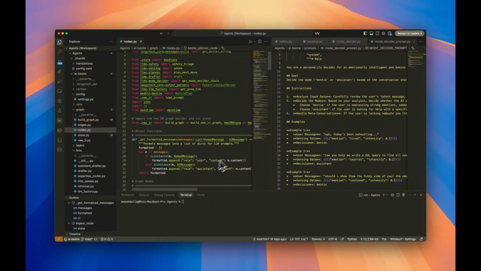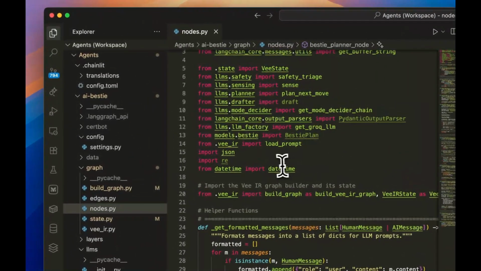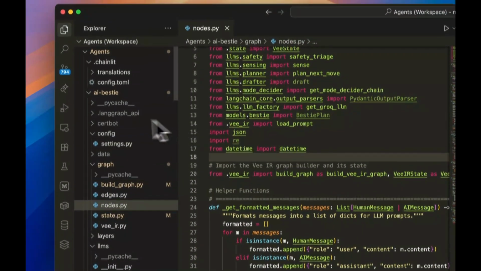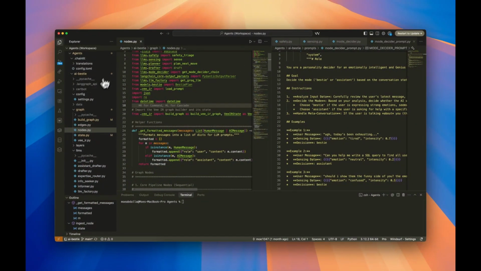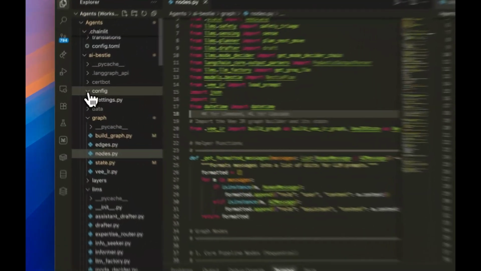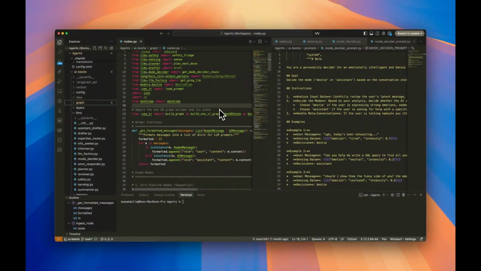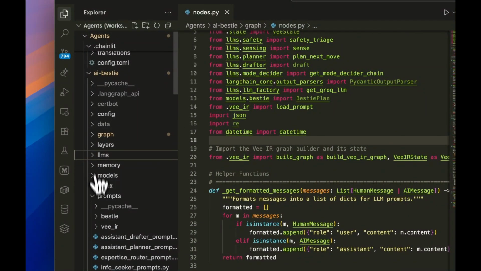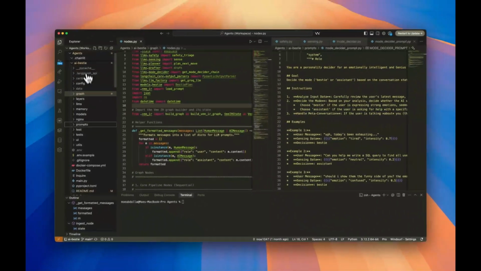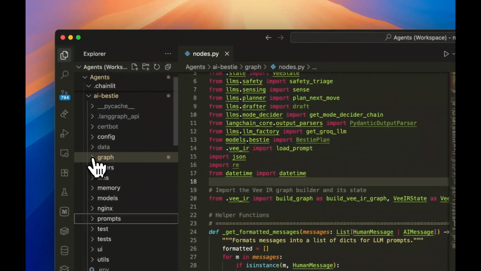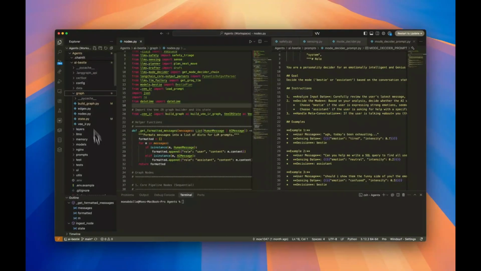So this is the code of the AI friend, or what I like to call AI Bestie. And this is the folder structure. I hope I don't leak any sensitive information because I'm just too lazy to sort stuff out. The main important thing that I want to go through right now is the nodes, which are inside the graph folder. Every other thing here is so messy. I will clean it up.